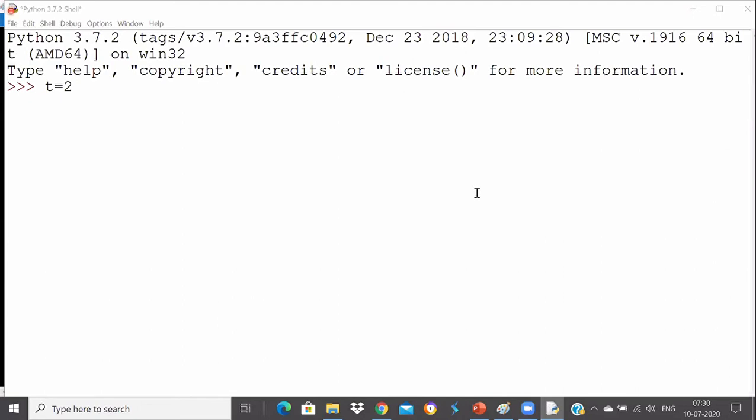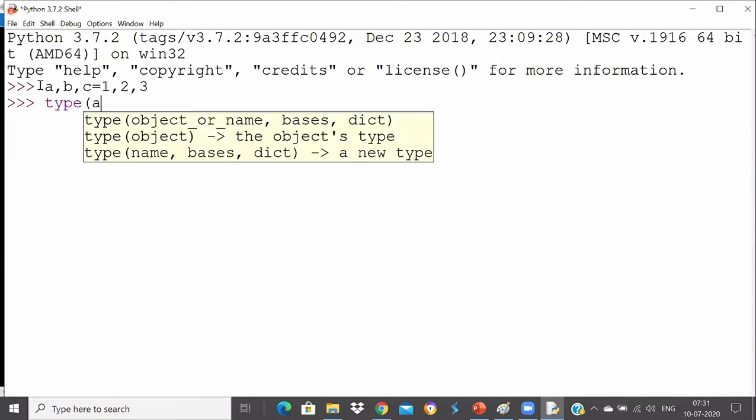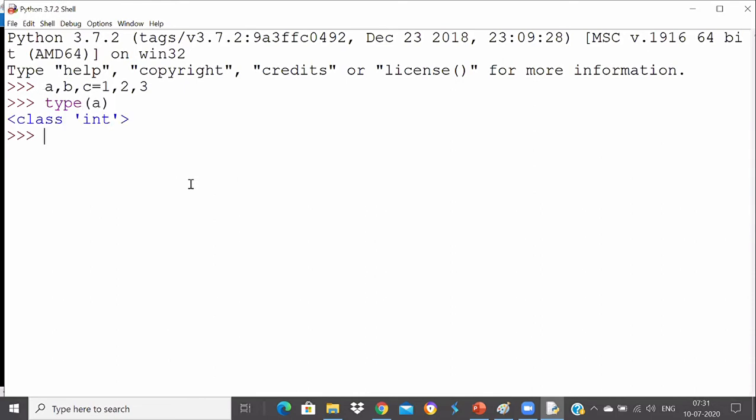That's true. Type, yeah, integer, then it will be integer, Satyam. When you say a comma b comma c is equal to 1 comma 2 comma 3, then a is an integer. A will not be a tuple. You are unpacking them. Once you unpack them, the individual variable will become an integer type, not the tuple type, or whatever the data you are storing. So when I check type of a, it will tell you that it belongs to an integer type now, not the tuple type. Remember. So after unpacking, we have to call the different variables separately, right? Yeah, that's what unpacking means actually. Unpacking means from a tuple you are storing in some different variables.